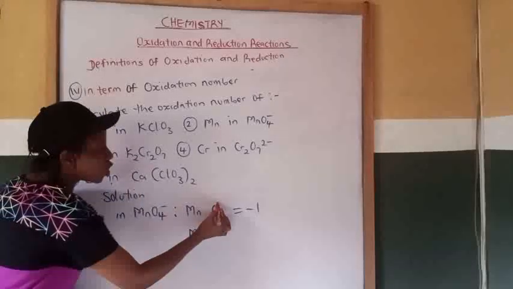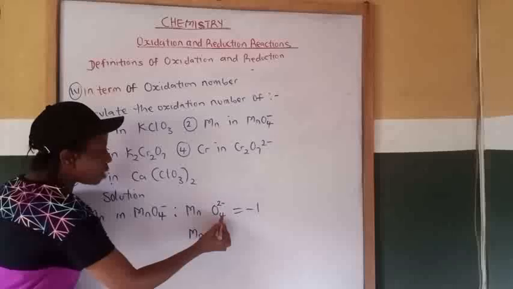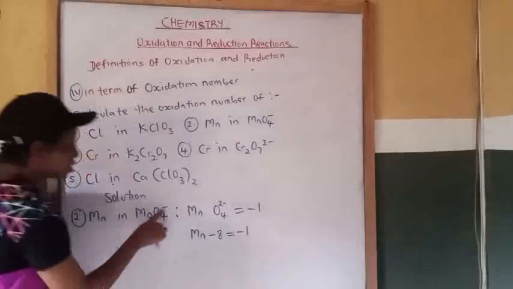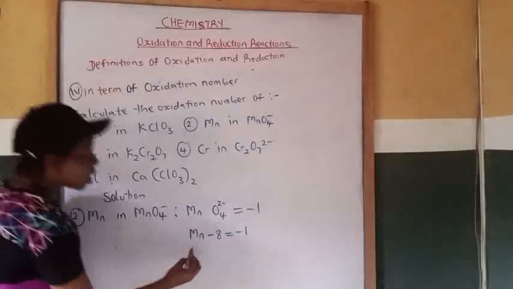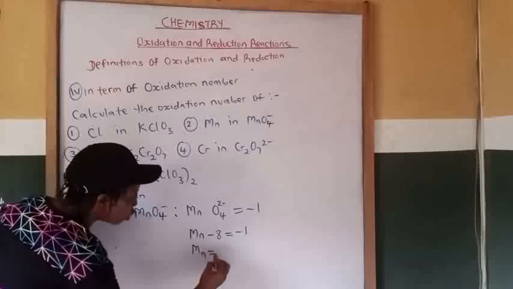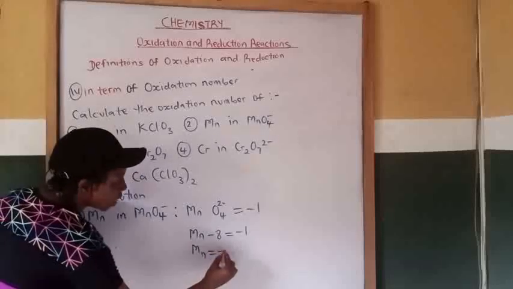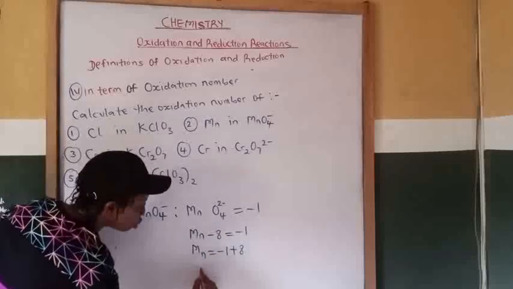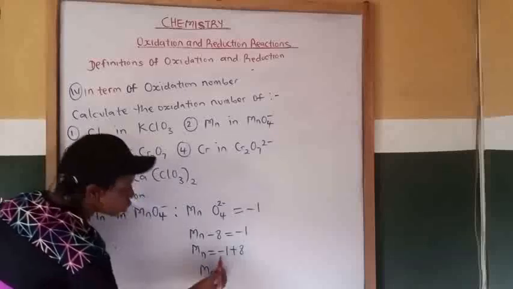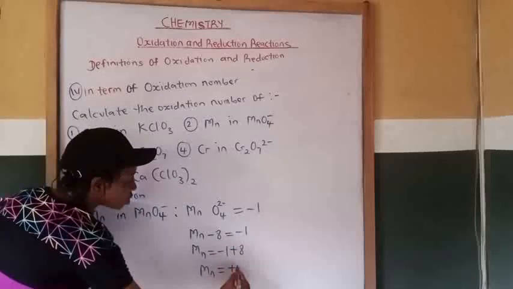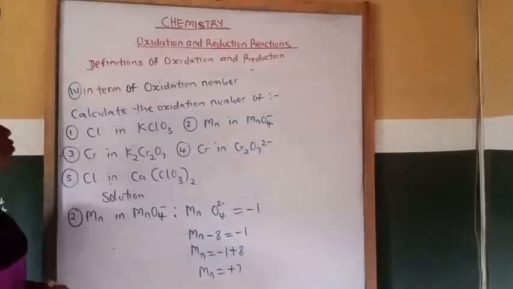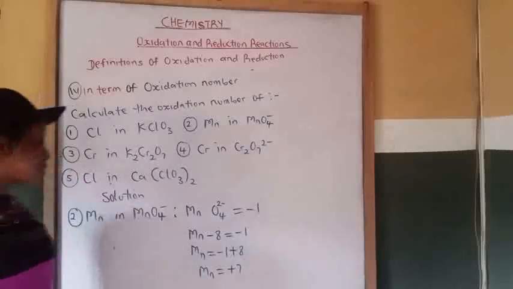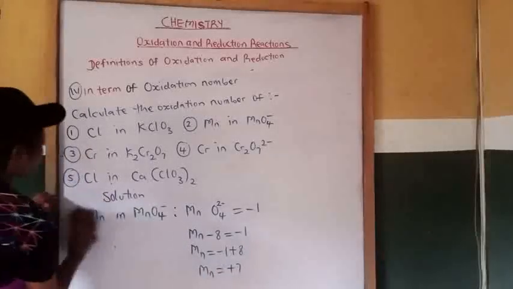Now, what is the charge on oxygen? It is 2 minus. So -2 times 4 will give me -8, equal to -1, that is this charge. Now, Mn will be equal to -1. Then bring this -8 to this side, it will give you +8. So Mn, manganese, equal to -1 plus 8 will give us +7. So the oxidation number of manganese in MnO4 minus is +7.